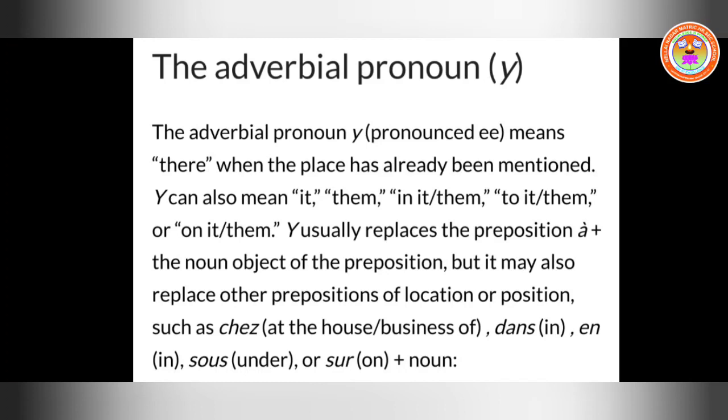But it may also replace other prepositions of location or position, such as chez, at the house or business of, dans, in, en, also in, sous, under, and sur, on, plus noun. So altogether, the preposition à along with the contractions au, à la, à l' and aux plus the other prepositions, with the noun, will be replaced by the pronoun Y. Okay, so this is called adverbial pronoun.